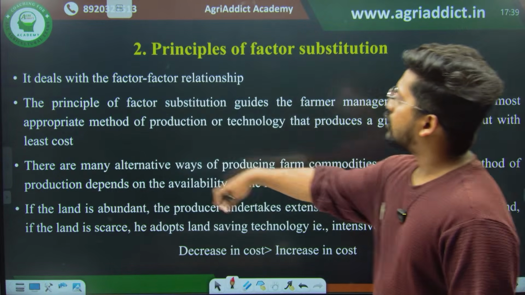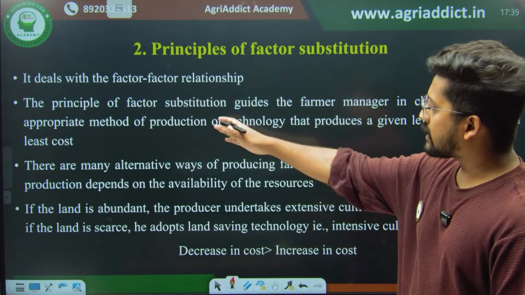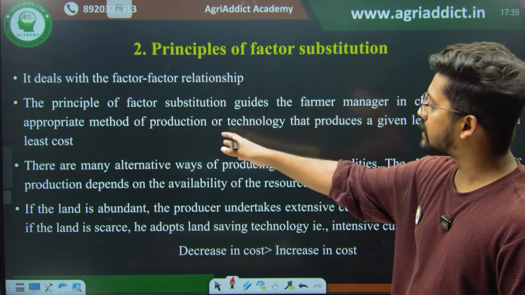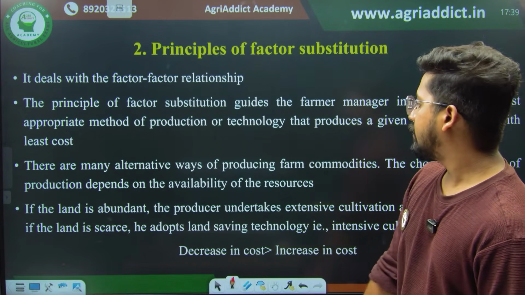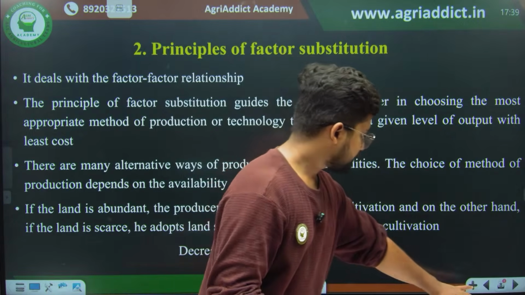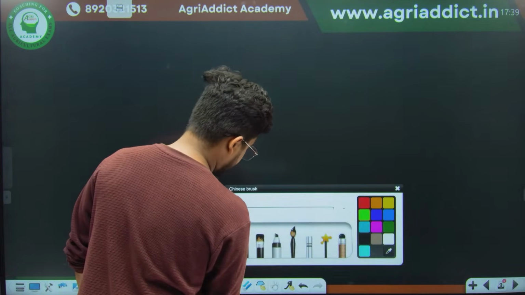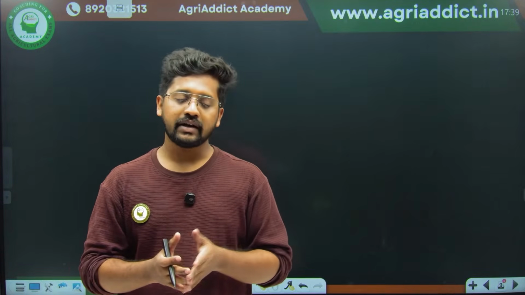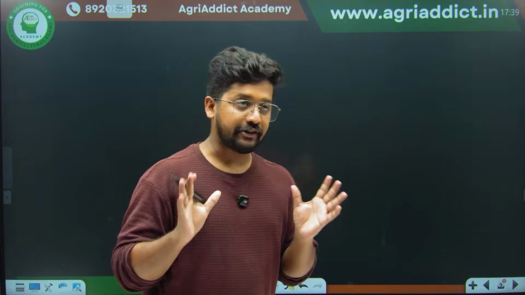As I have already told, it deals with the factor relationship. So what does the principle say? The principle of factor substitution guides the farmer manager in choosing the most appropriate method of production or technology that produces a given level of output with least cost. So here, let me give you an example. What is substitution? Substitution is nothing but I have two resources. This is none other than your factor substitution, right?